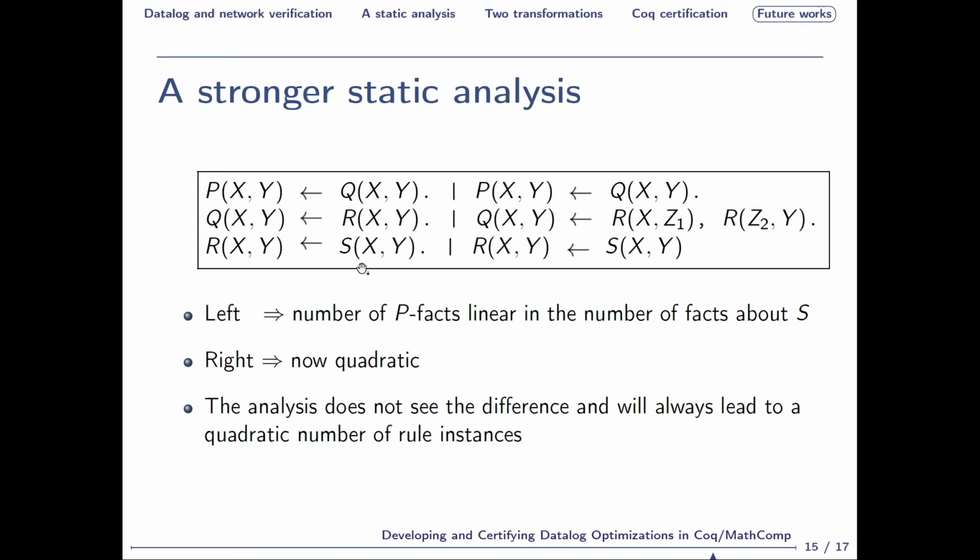On the left, each fact about S produces one about R, which in turn produces a fact about Q, which finally leads to a fact about P. We then have a number of P facts which is linear, and actually equal to the number of facts about S. Whereas the program on the right introduces a kind of cross product in the second rule here, meaning that the number of P facts will be this time quadratic in the number of facts about S. As it was defined earlier, the analysis does not differentiate these two settings and will go for the quadratic number of instances, potentially hurting the performance where we could do better.